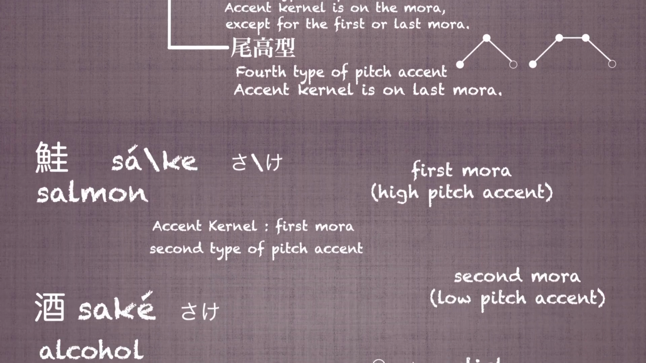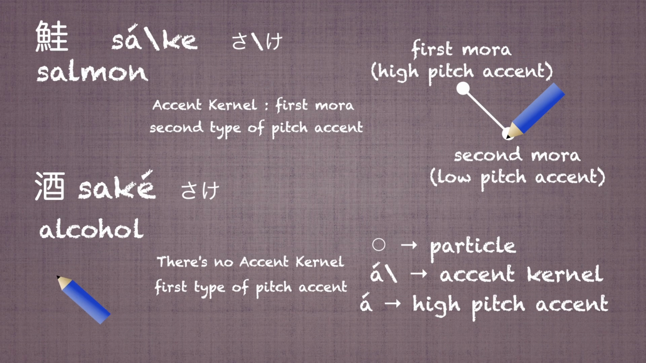In this video, a high pitch accent symbol is placed on a particular mora to indicate which mora has high pitch. A backslash is placed between a high pitch mora and a low pitch mora. According to the Japanese pitch accent dictionary, this backslash indicates the position of the mora before the pitch drop.